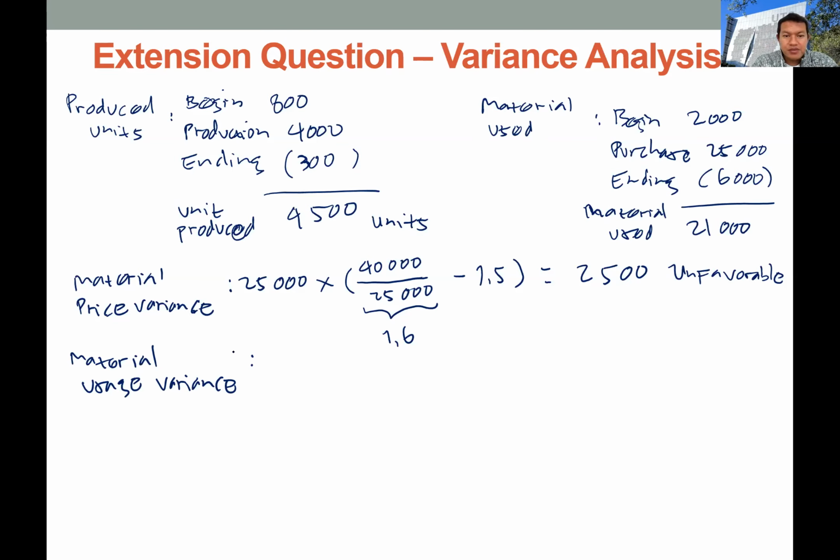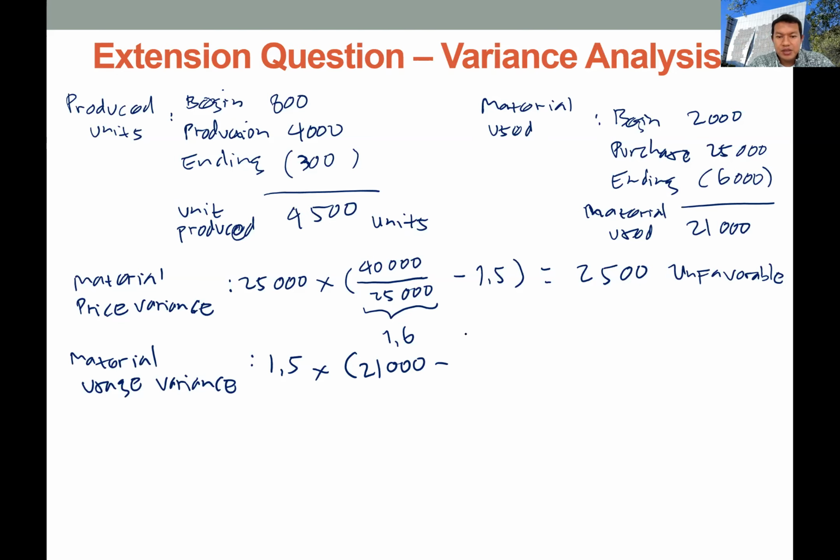The budget rate is 1.5, multiplied by the actual quantity used. We already calculated the actual quantity used for production, 21,000, and then minus the budget quantity. The budget quantity, we don't have it, we have to calculate.